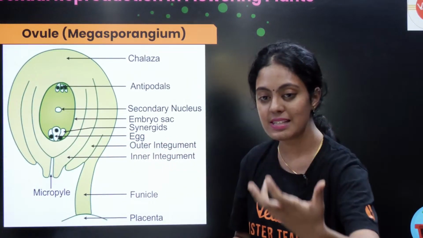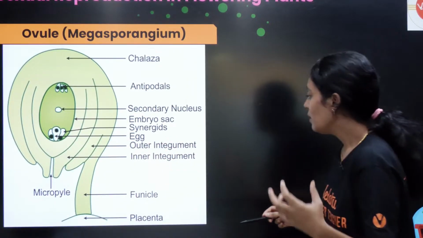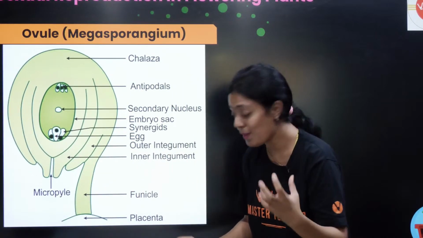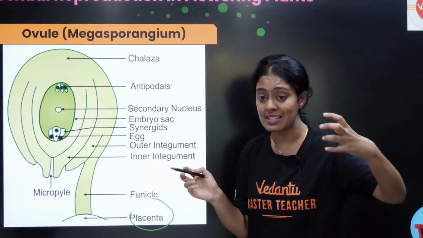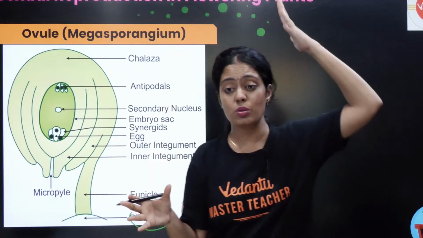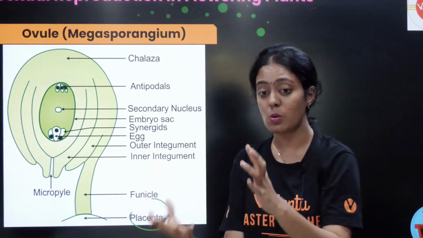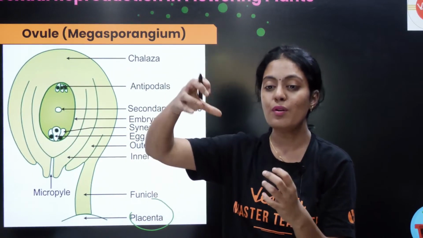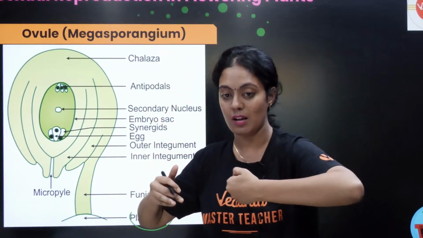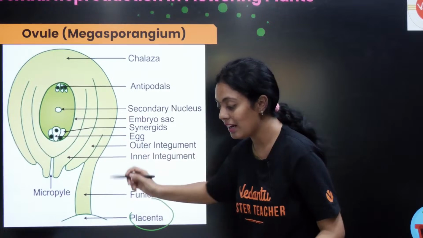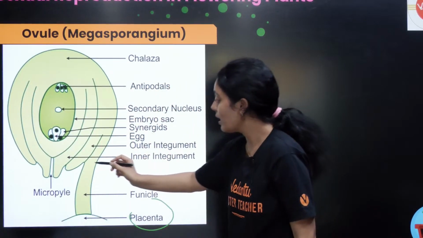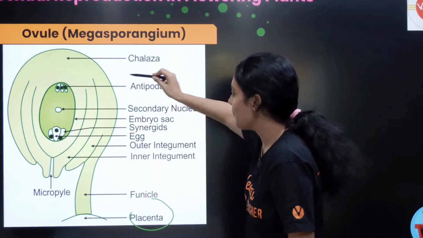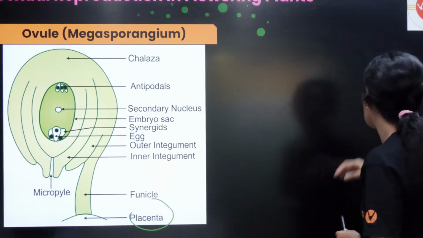So you have your chalazal end and you have your micropylar end. So you have placenta. This placenta, நம்ம human being la eppadi placenta is attaching the fetus to the mother's uterus, அதே மாதிரி this placenta attaches your ovule to the ovarian wall. Okay, so you have funicle, it is a stalk like structure. Then you have a micropylar end and a chalazal end. இத பத்தி embryo sac பத்தி இன்னும் கொஞ்ச நேரத்துல பார்க்கலாம்.